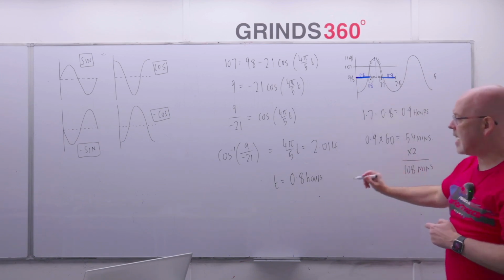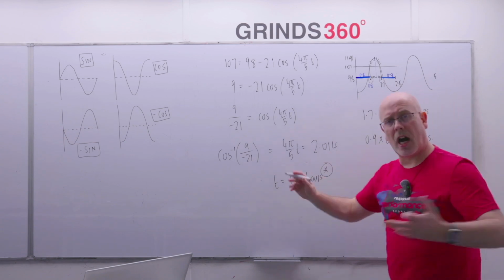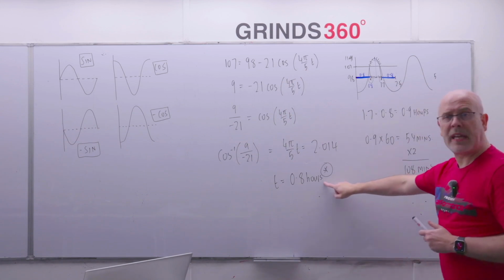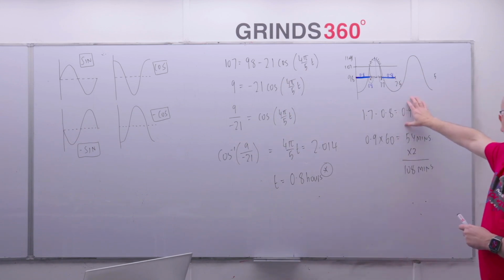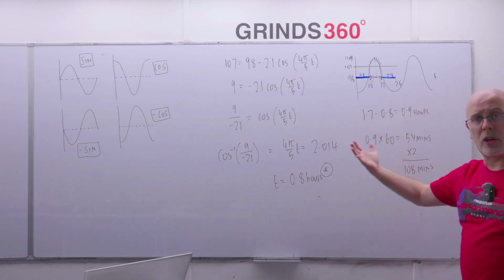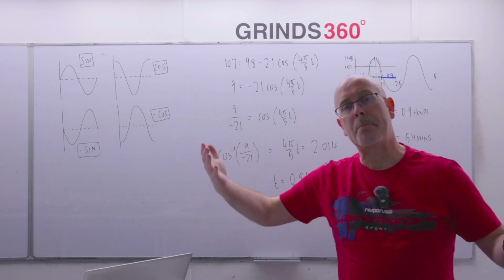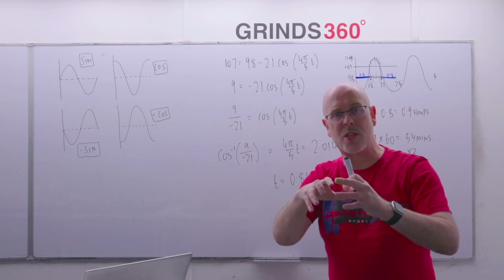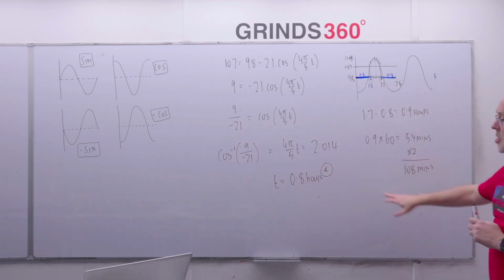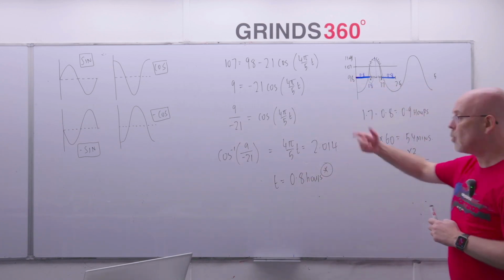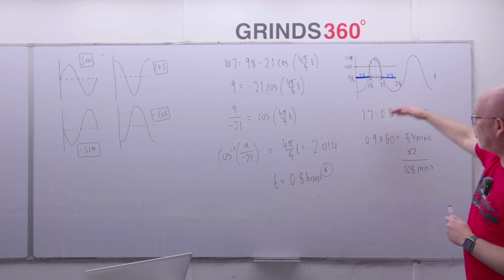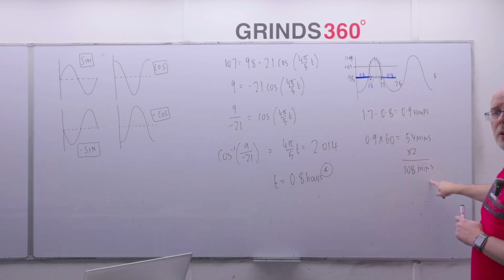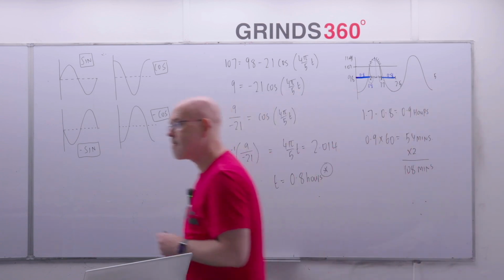Now, as I said, if you get down as far as that number there, you'll get the high partial, 7 or 8 out of 10. If you get the 0.9 and don't do these, you'll only be penalised a single mark. Once you find the second time point like that, you're going to get full marks minus 1 if you don't complete it from there. So say 7 marks for getting here, 9 marks for finding that one there. And if you remember these last 2 bits here, turn this into minutes, double it and put the units in, you'll get all 10 marks. Okay?